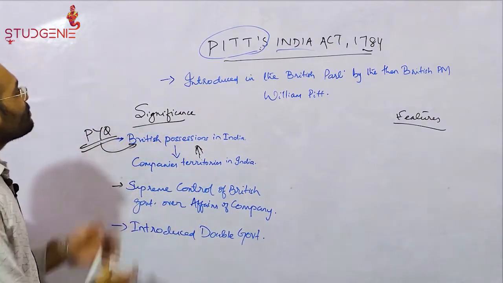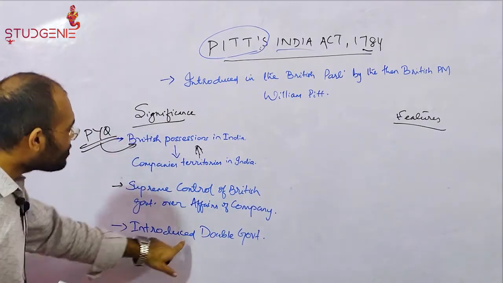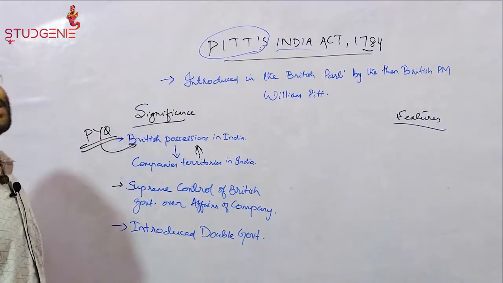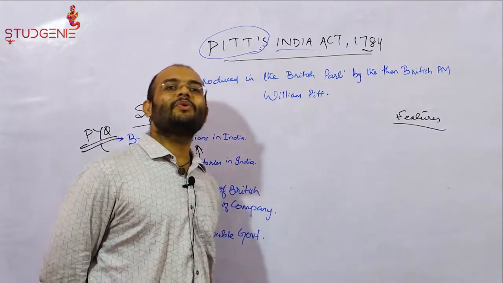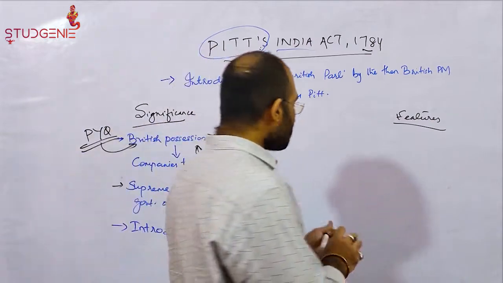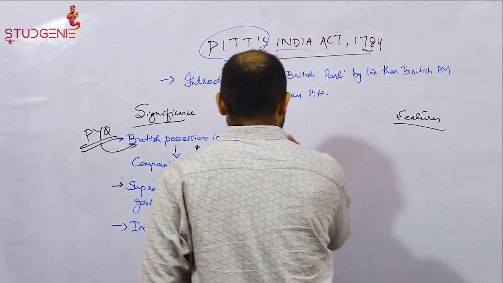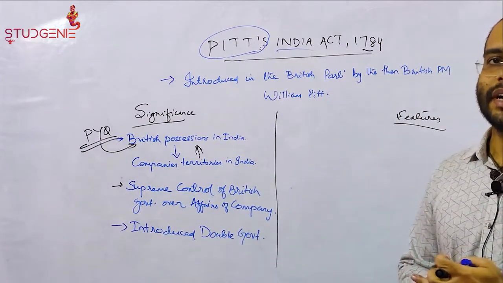But the Pitt's India Act of 1784 introduced the double government system in India. How? We will look into that through the features of this act. So now let's look at the features of the Pitt's India Act of 1784.